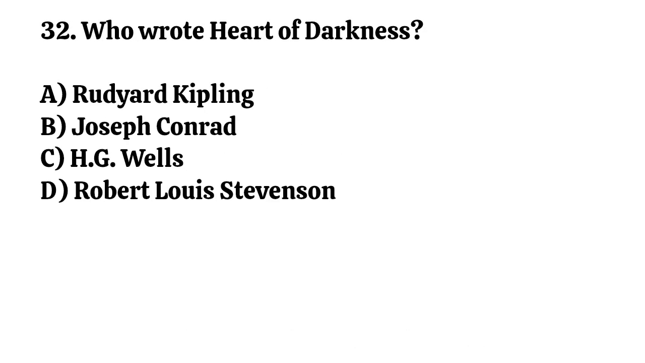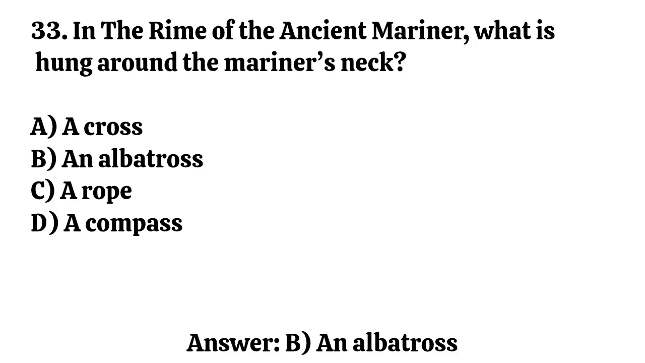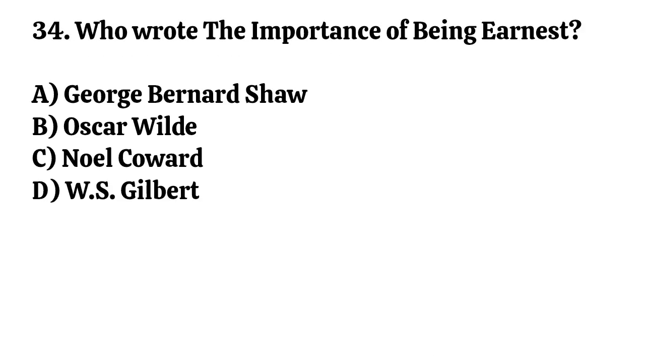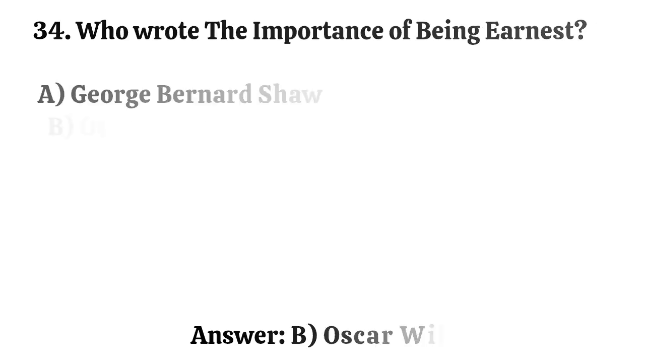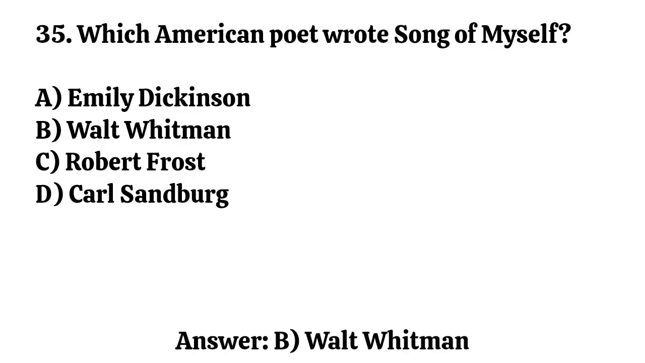Question number 32. Who wrote Heart of Darkness? Correct option is B. Joseph Conrad. Question number 33. In The Rime of the Ancient Mariner, what is hung around the mariner's neck? Correct option is B. An albatross. Question number 34. Who wrote The Importance of Being Earnest? Correct option is B. Oscar Wilde. Question number 35. Which American poet wrote Song of Myself? Correct option is B. Walt Whitman.